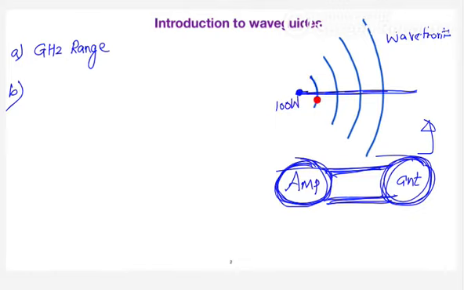When you are very near to the source, the 100 watts is going to distribute over a small area. And as the distance progresses, the full 100 watts is going to distribute over a larger area. As a result, what will happen? Let me consider a small area here and a small area here. I'm assuming that the areas are the same. Can you tell me in which case the power available will be more if you consider the same area? Is it when you are near to the source or when you are far from the source?